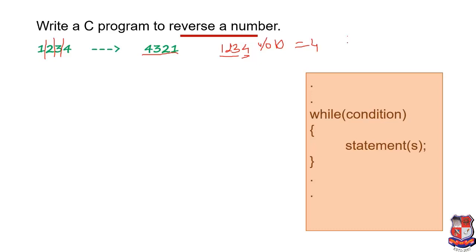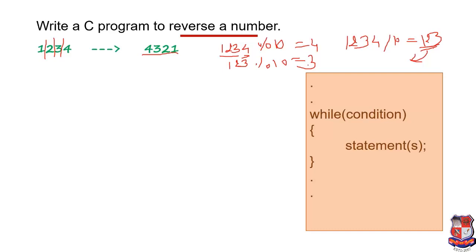So for that we write 1 2 3 4 divided by 10, which gives us 1 2 3. Now this 1 2 3 we will use for our next iteration: 1 2 3 modulo 10, and the value of it is 3.